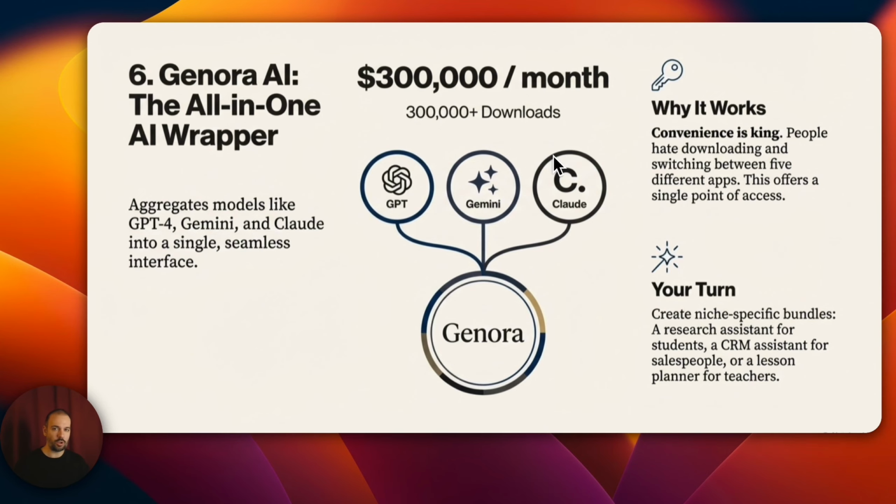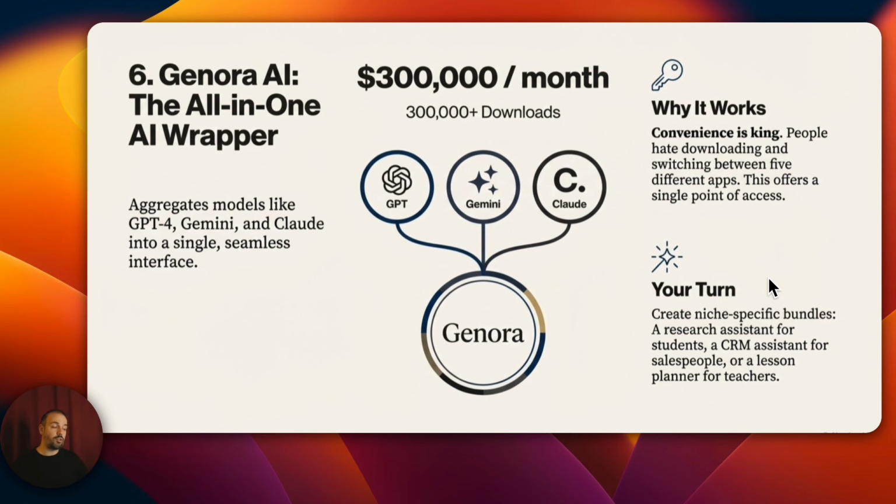I would expect it to make this much money because it allows you to talk to all AI language models. Within the same application, you can choose and use whatever you want, GPT-4, GPT-5, Gemini, Claude, whatever is available. So what's the deal with this? Actually, instead of being tied to a single app, users get to use many different apps and language models here. They don't have to switch between different applications or change apps. From a single point, since they can use everything from one place, it becomes very appealing.